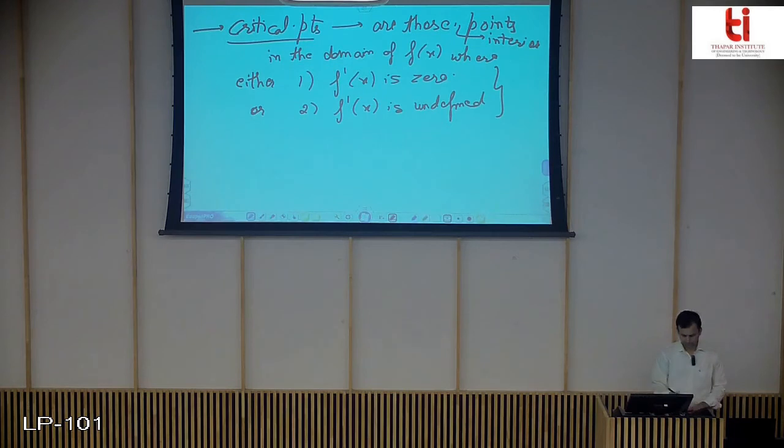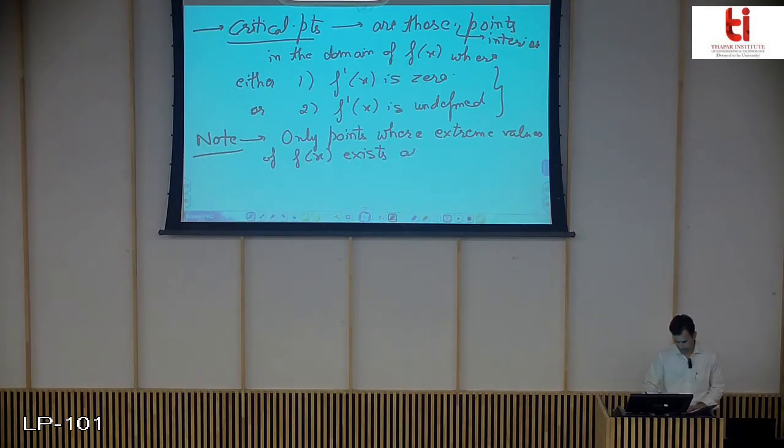So this gives you one very important statement: the only points where extreme values of f(x) exist are, first, critical points. Critical points means the interior points of the domain, whatever domain you have been given, where f dash is either 0 or f dash is undefined.